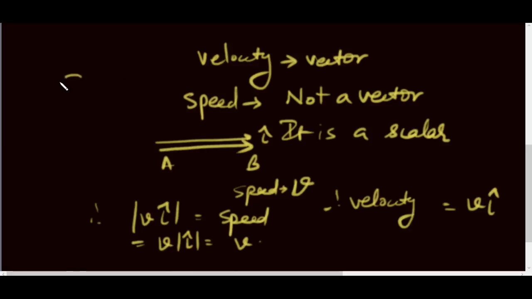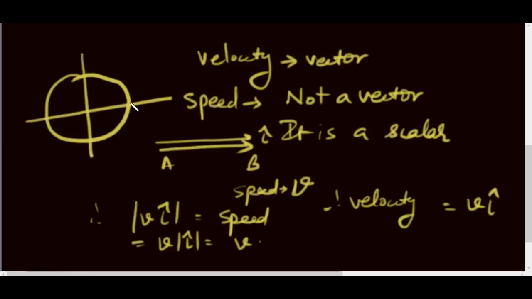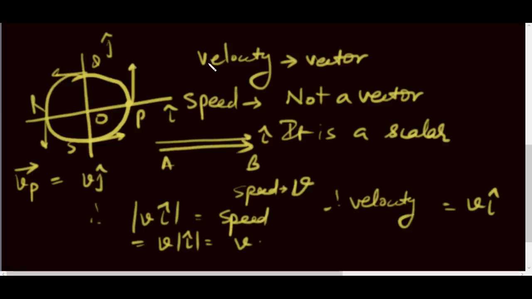But for example, if I take a circle here, if a particle is moving with constant speed, it does not mean that it moves with the same velocity everywhere. For example, this is the center of the circle and these are the circumferential points P, Q, R and S. So for example, you have to calculate velocities at P, Q, R and S. This we assume to be unit vector i and this we assume to be unit vector j. So we can say velocity of P, we put an arrow sign above to depict that it is a vector, would be v j. For example, v is the speed.